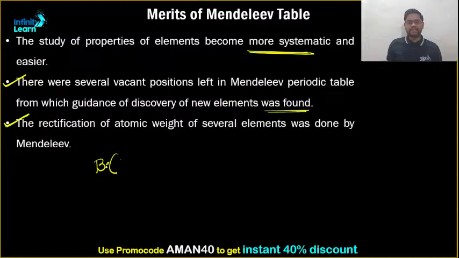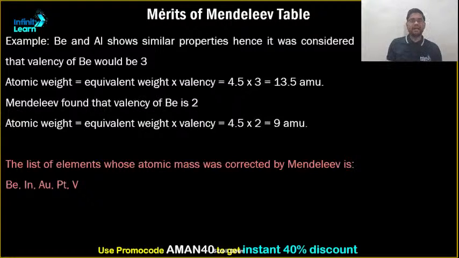Boron or beryllium, if I'm not mistaken. Its atomic weight was considered to be 11, but it was actually rectified and made 9. So it might be there somewhere. Yeah, exactly here. See, beryllium and aluminium show similar properties, and this is known as what?